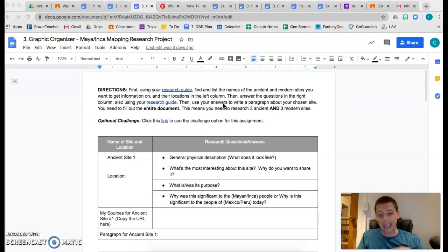We're not actually going to get into doing the project part until next week. For the beginning of this week and the end of this week and the beginning of next week, we're really just going to be doing research. My expectation for Wednesday and Thursday is that you do 2 of your sites, and that's it. The other 4 we're going to do next week.